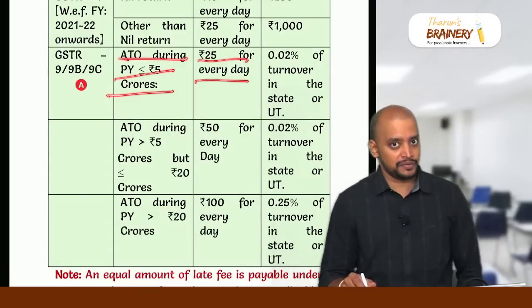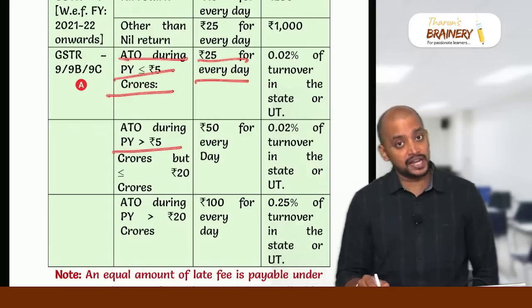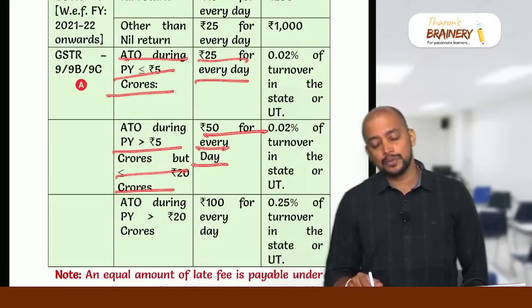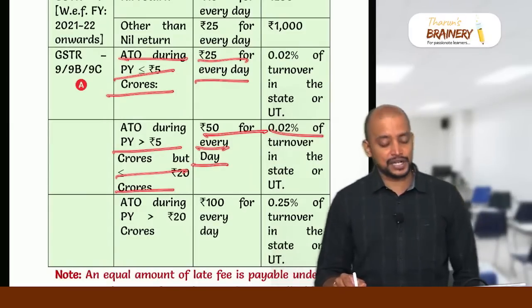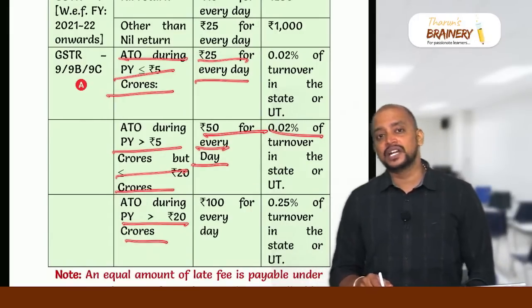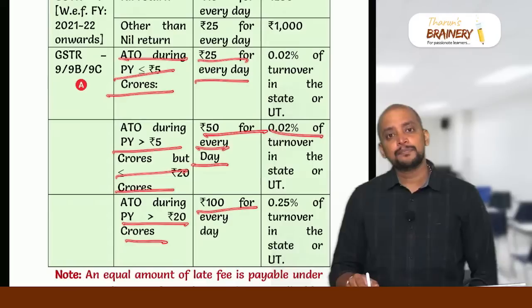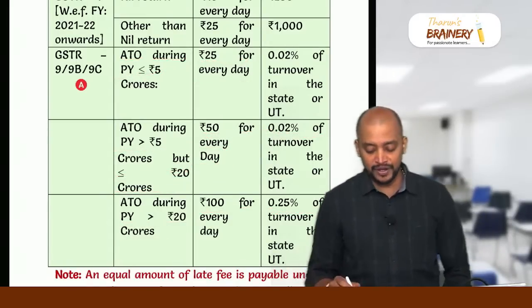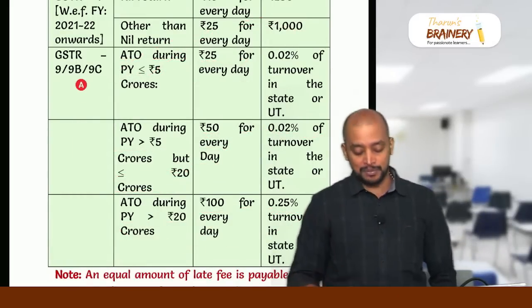0.02% of the turnover. If it exceeds 5 but does not exceed 20 crores, it will double to 50 rupees per day, but the maximum is the same, 0.02% of the turnover. Suppose the aggregate turnover exceeds 20 crores, again it will double to 100 rupees per day, and the maximum will become 0.25%, not 0.02, 0.25%. So somehow you need to remember this, okay.